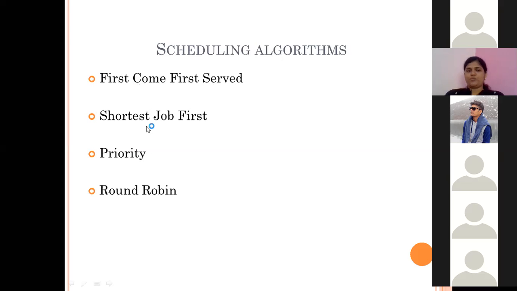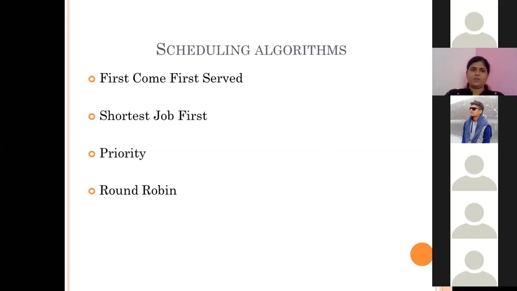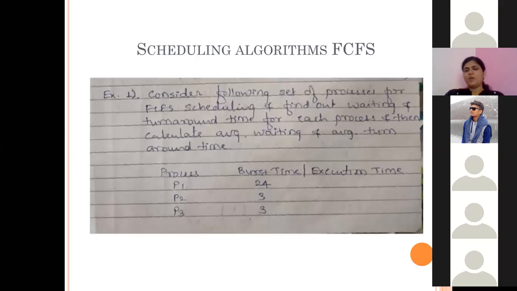In shortest job first, we can consider this in both ways, that is preemptive and non-preemptive. So let us assume the non-preemptive way. For the same example, which process will be executed first? P1, P2, P3, all three processes are there in the ready queue.